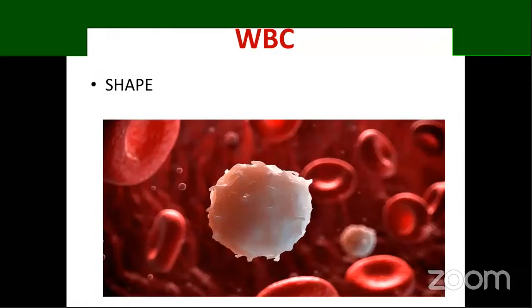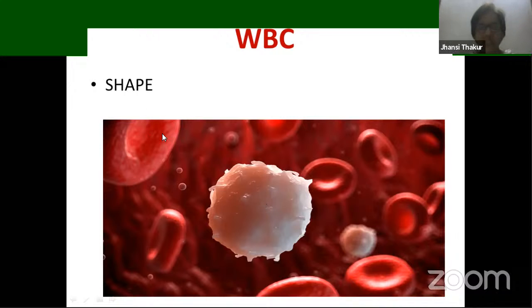Yes, students. Yesterday we finished with fluid connective tissue introduction. We finished with RBC and the plasma, that is the matrix of blood. Today let's get started with white blood cells. These are nothing but the leukocytes of our blood. WBCs are also called white blood cells, or leukocytes. These white blood cells are called white because they don't have hemoglobin. We have studied yesterday in RBC that RBCs are red in color because of the presence of the pigment called hemoglobin, but these don't have that hemoglobin. Hence, they are white in color.